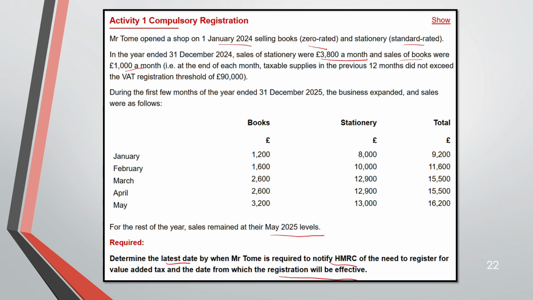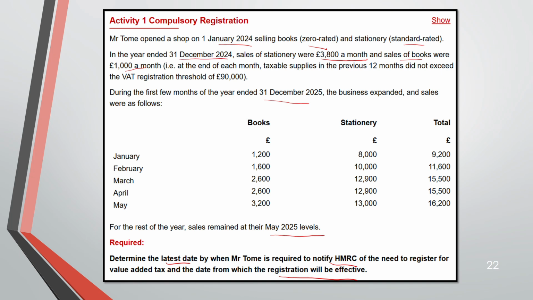And at the end of each month, taxable supply of the previous 12 months did not exceed your VAT registration threshold of 90,000. So during the first few months of the year ended 31st December 2025, they have given you the figure. So you have to see for the next year. In the previous year, 2024, by 31st December 2024, they did not exceed the 90,000 limit. So they did not register.